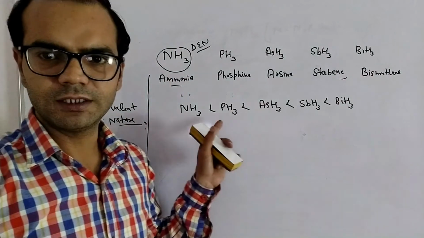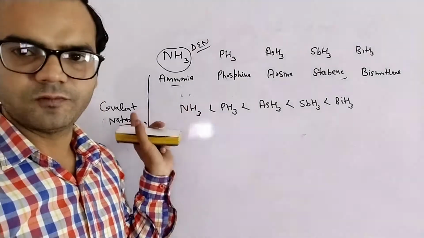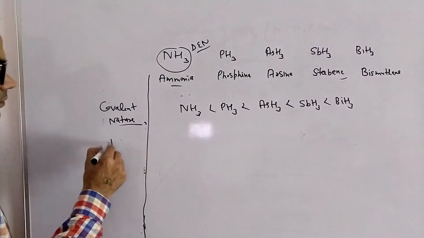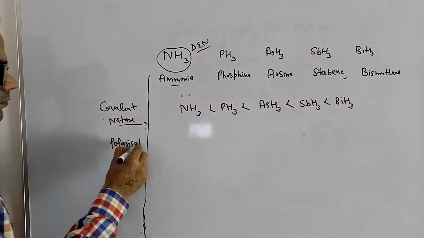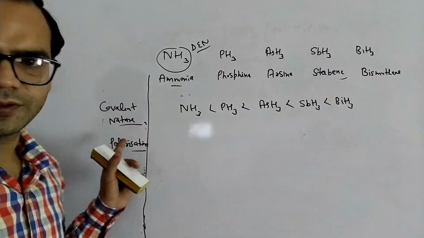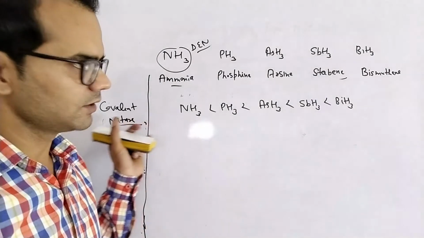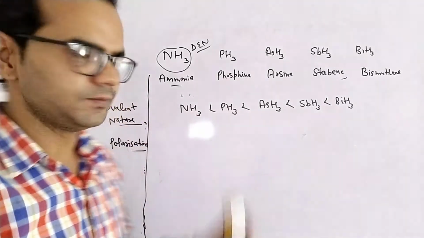That is the covalent nature. Same thing for polarization. Polarization is similar to covalent nature, so the polarization order will be the same.